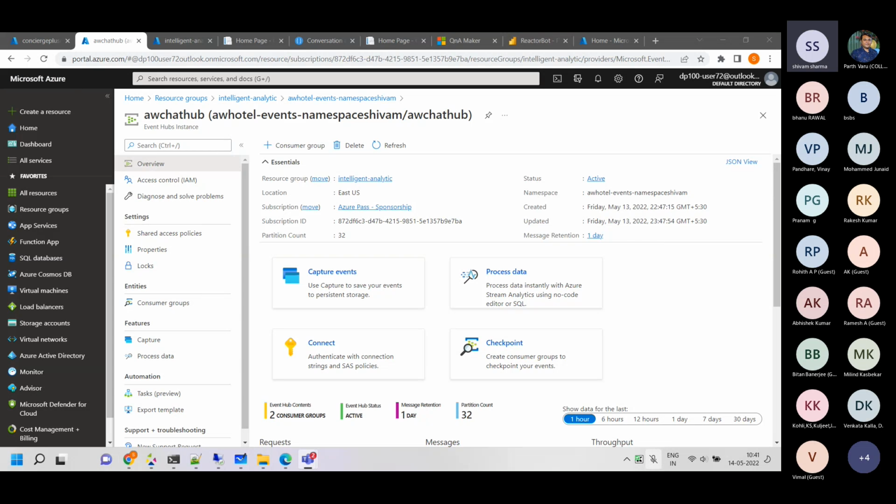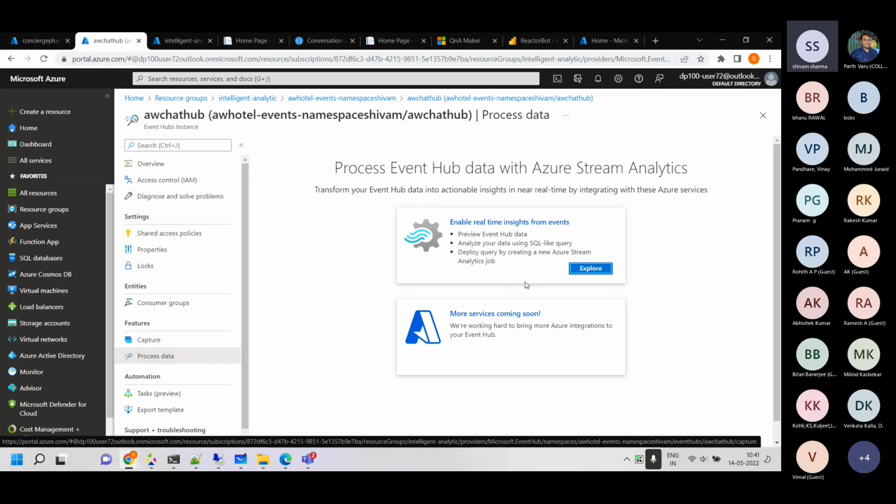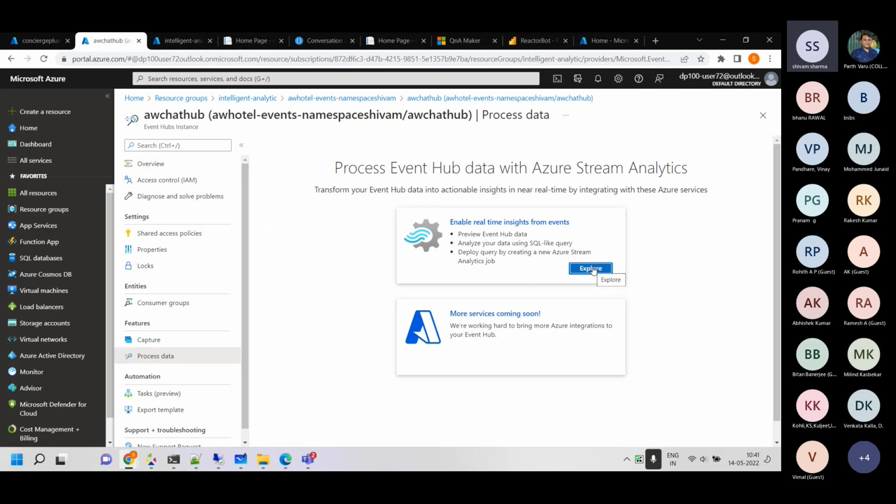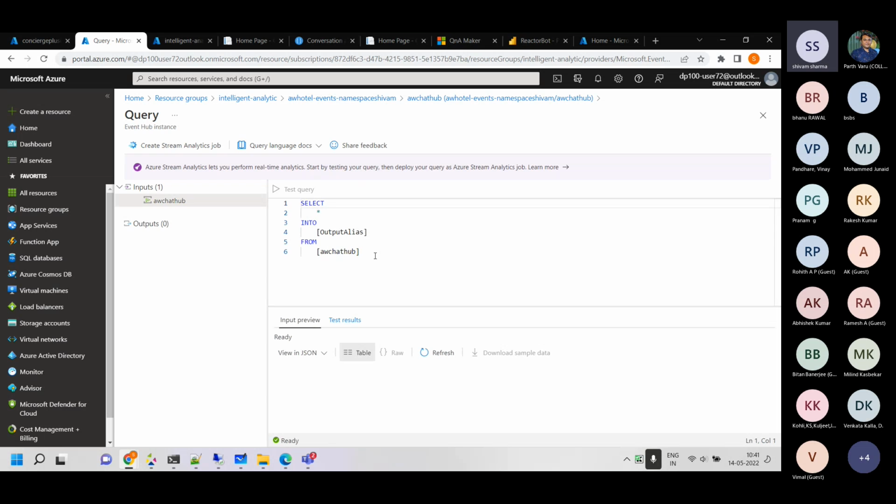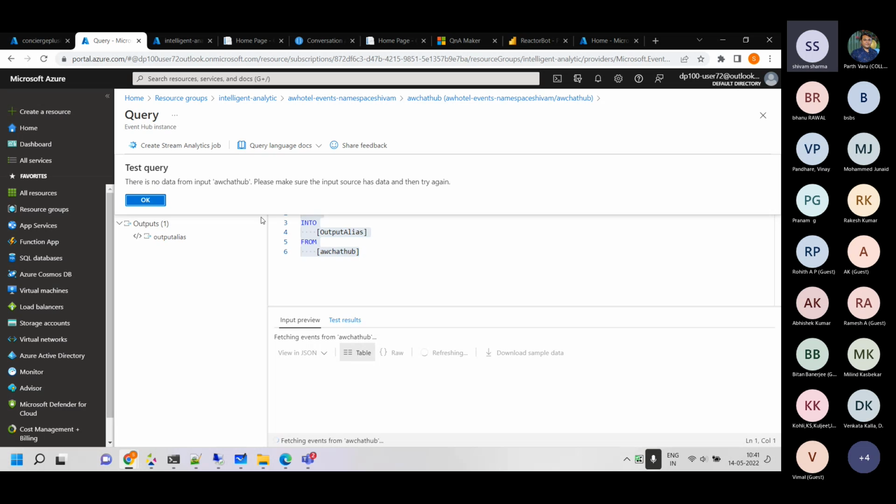Now, in case I want to do any troubleshooting at this point in time, I can click on process data and click on explore my data. So in case anybody typed anything in the chatbot, or whatever I typed in the chatbot 2 minutes back, all those logs will be here. I'm saying just print it out over there.